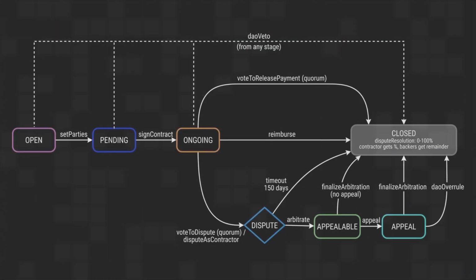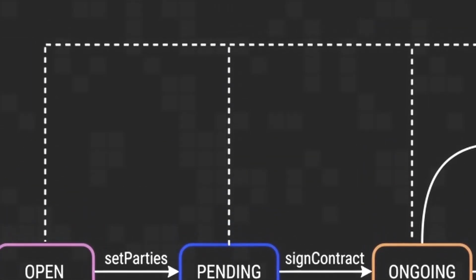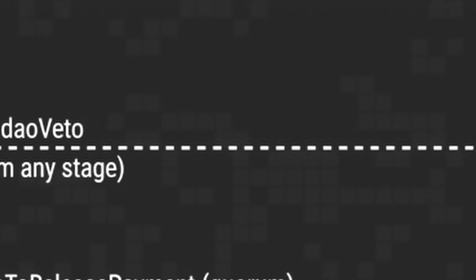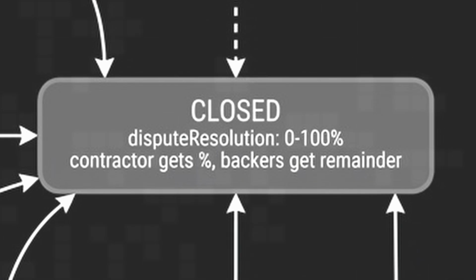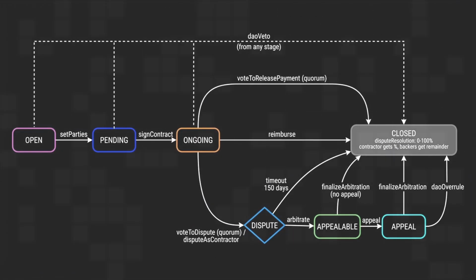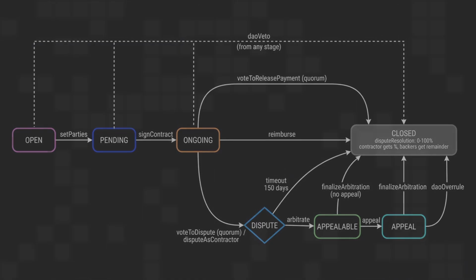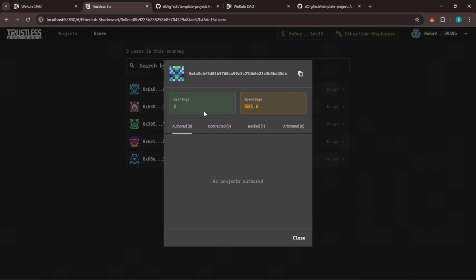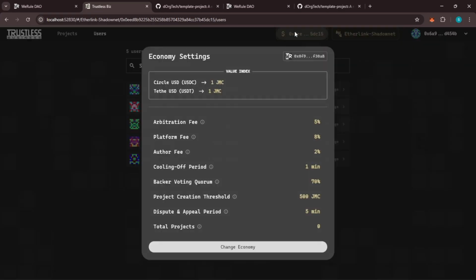It's noteworthy that if a project doesn't align with its standards, the jurisdiction may veto it, which closes the project and returns funds to backers. This can also be enforced if the backers can't reach a consensus on whether to release the funds or start a dispute. The earnings and spendings of all participants are accounted for, along with all their involvements in the economy.